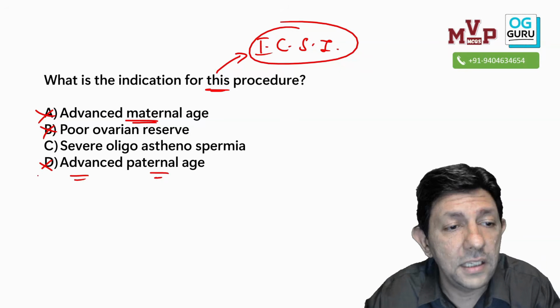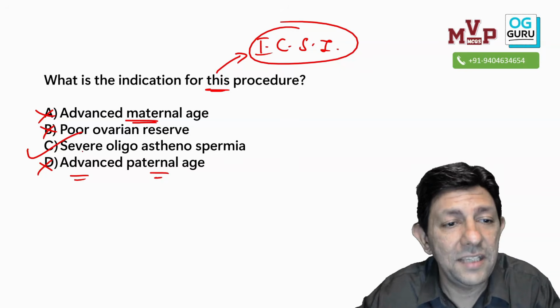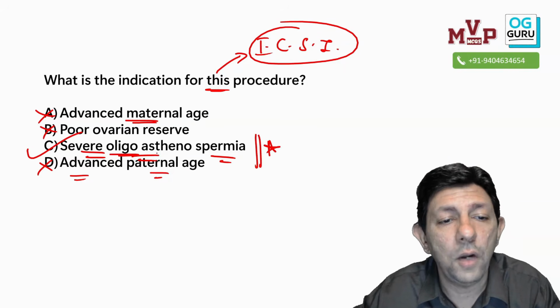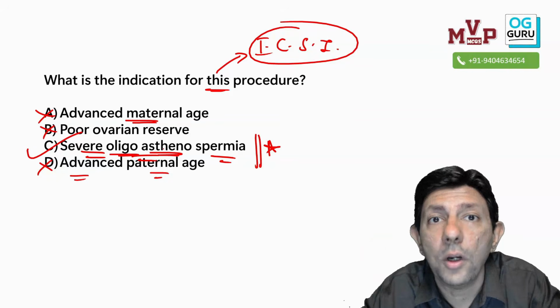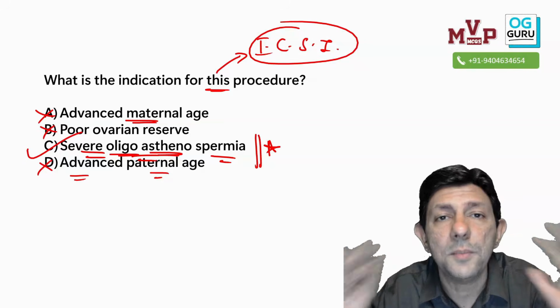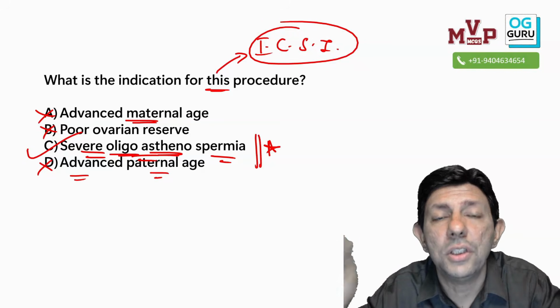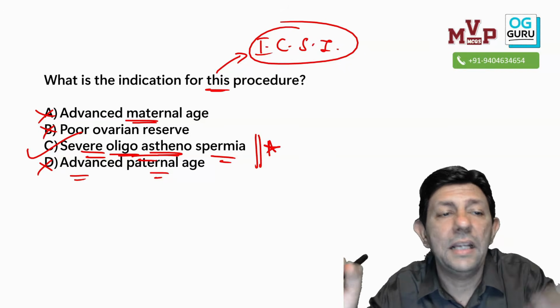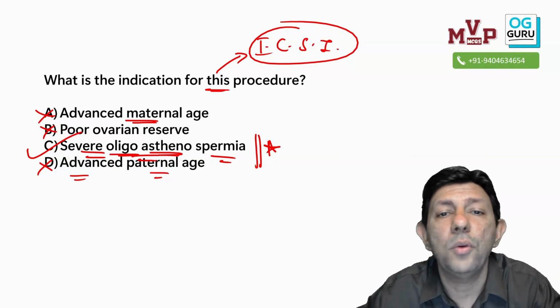So not necessarily age related. Yes, severe oligoasthenospermia. Oligo is the count, astheno is the motility. When the sperms are not motile, I directly pick up the sperm and put it inside the oocyte. So when the sperm count is very, very low, if we have 5, 10, 50, 100 sperms, then from those we can take 1 egg, 1 sperm and directly do ICSI.